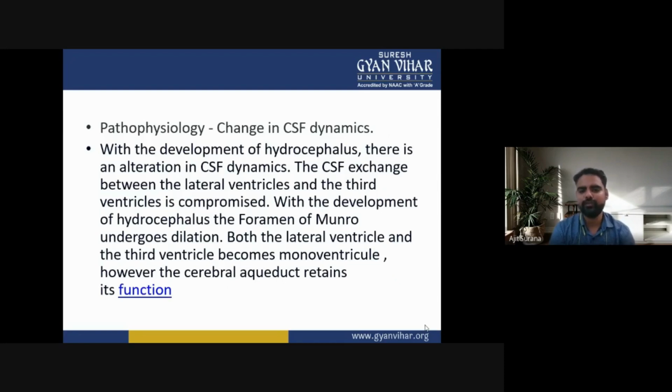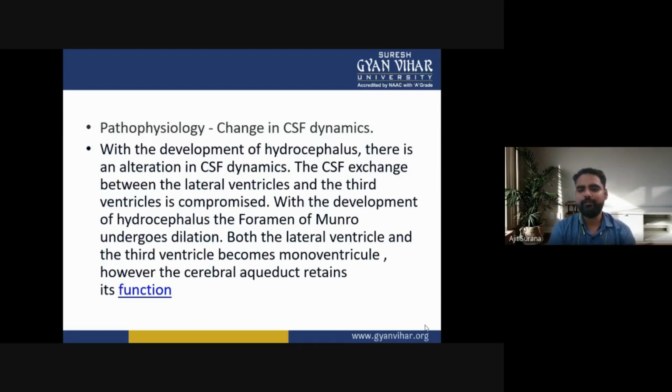So, in the pathophysiology of hydrocephalus, there are changes in the cerebrospinal fluid dynamics. With the development of hydrocephalus, there is an alteration in the cerebrospinal fluid dynamics.